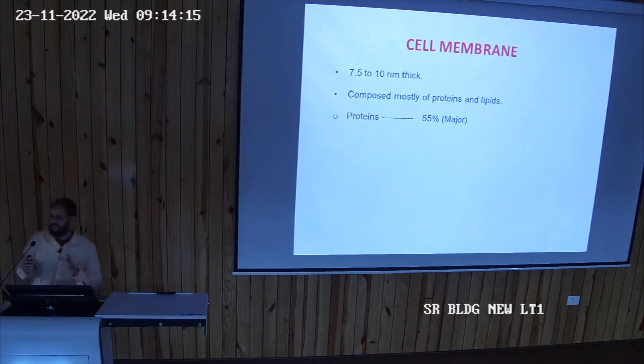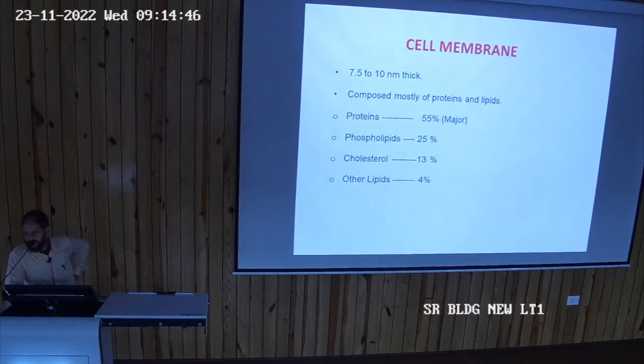What are the different constituents of the cell membrane? Okay, earlier I was telling about the cell as a whole: how much water, how much protein, how much lipids, how much carbohydrates. But only the cell membrane is composed mostly of protein, approximately 55%. In the cell membrane, it is mostly protein in nature, that is 55%. After that, lipids, and that lipid may be phospholipid, cholesterol, and there are other lipids like sphingolipid, glycolipid. There will be other lipids also.